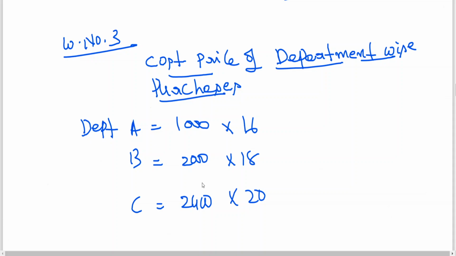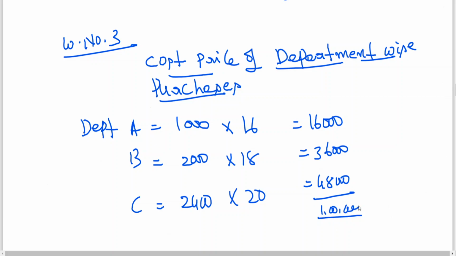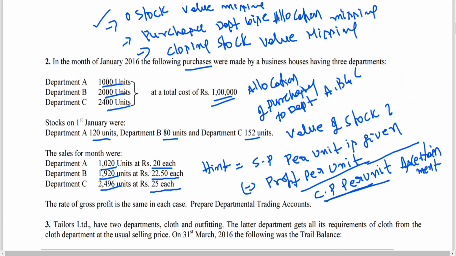Now you can multiply 1000 into 16, 16,000, 36,000, 48,000. You can cross check, total you are getting 1 lakh. It has already been given as total cost. You can see what is total cost. 1 lakh has been apportioned. Am I right? Now I have opening stock units, purchase units minus sales units, I'll be getting closing stock units. Then I can get closing stock value. That is what I am going to do now.